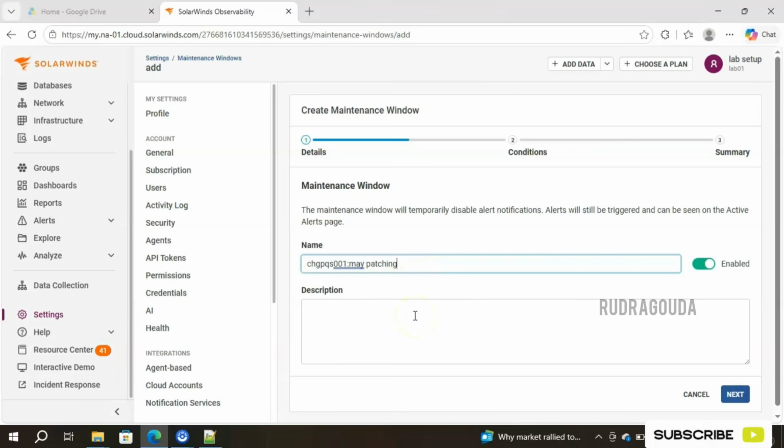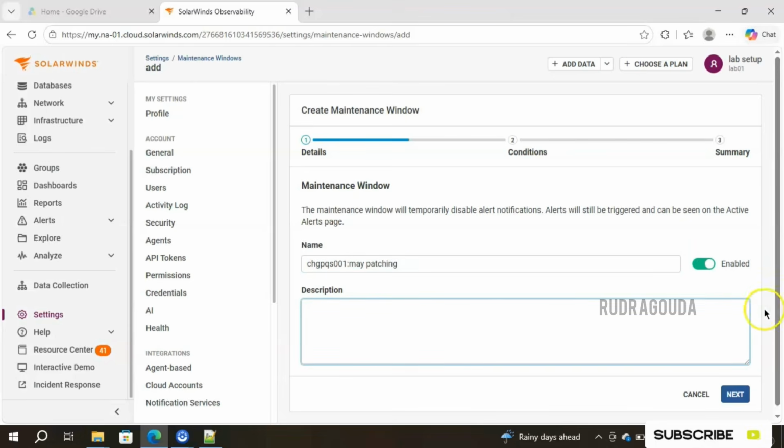If any other person comes and sees the maintenance window names, he can easily understand why, for what reason the resources or the entities are kept in the maintenance window. Either you can provide the change number, incident number, request number, or some meaningful names there. And of course, you can provide a detailed description also here. That is also possible. Once you provide that information, then click on next.